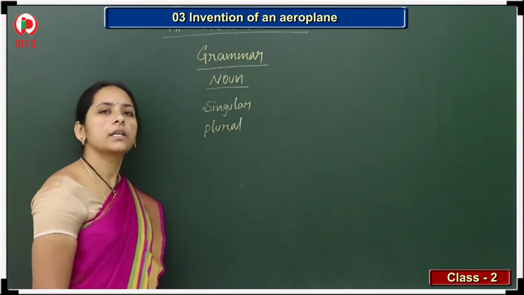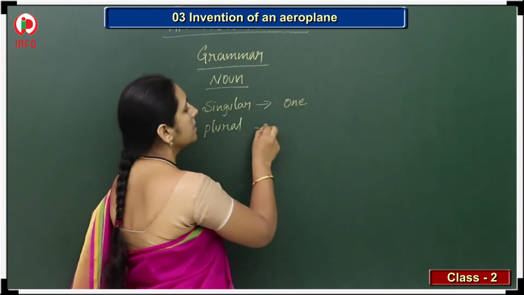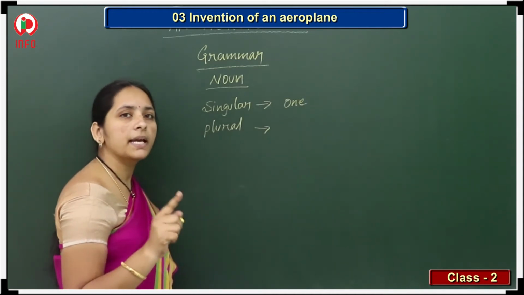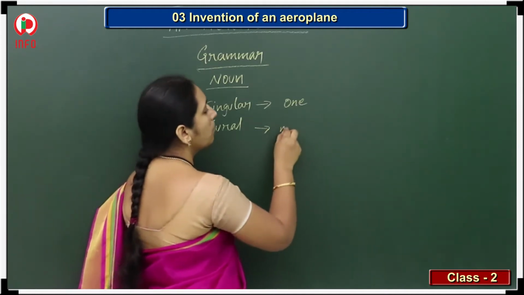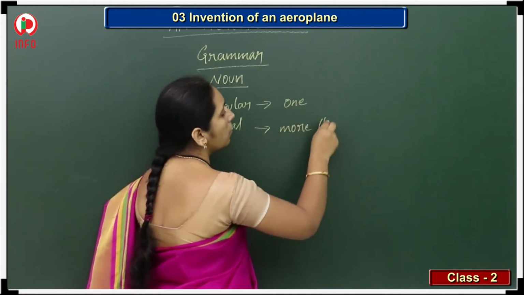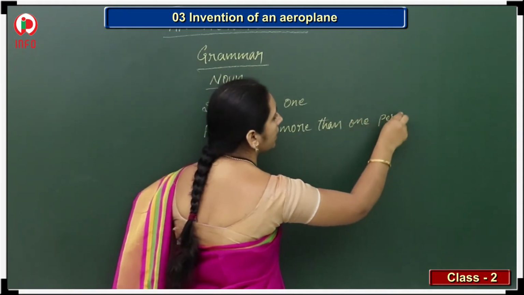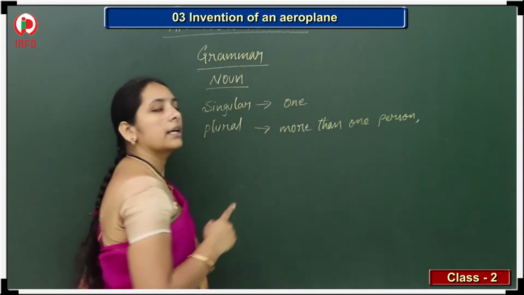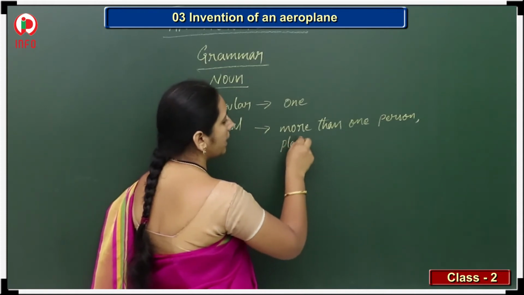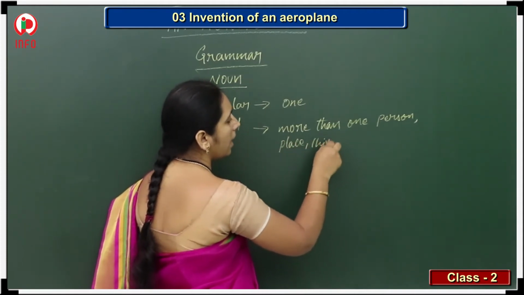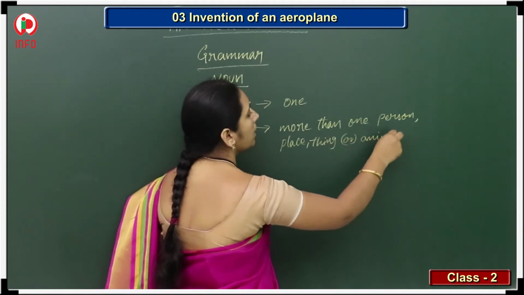What is singular and what is plural? Singular means only one. That is one person, one place, one animal, one thing, that is called singular. Suppose we have more than one person, more than one place, more than one animal, more than one thing, those are called plurals.